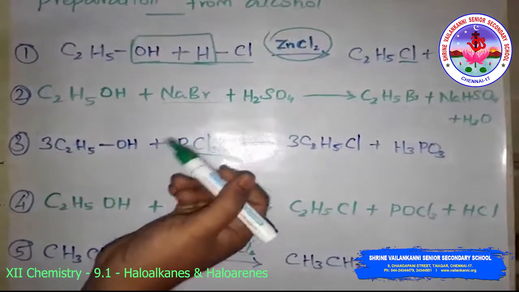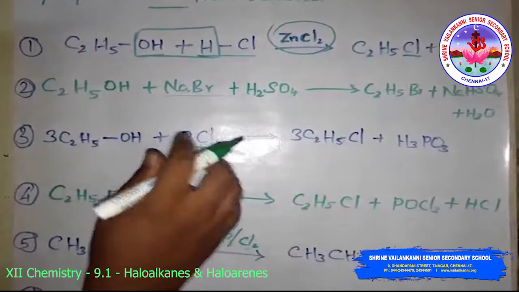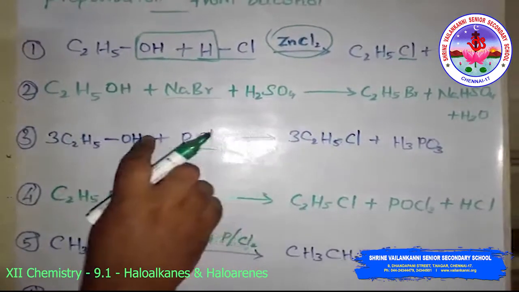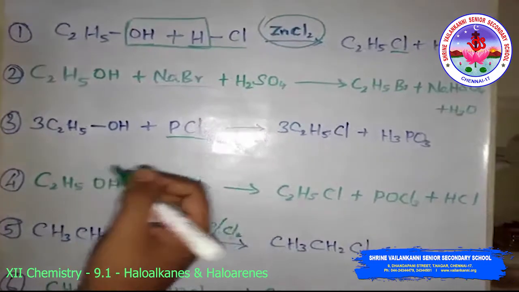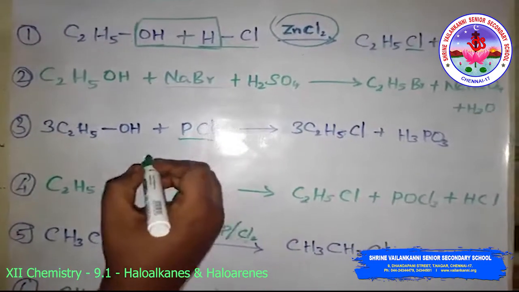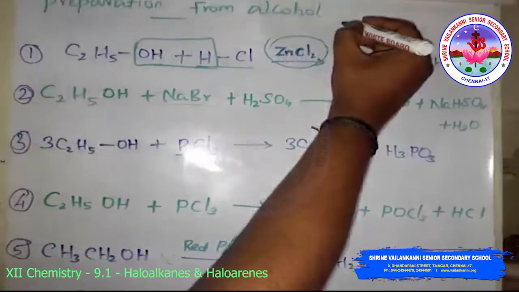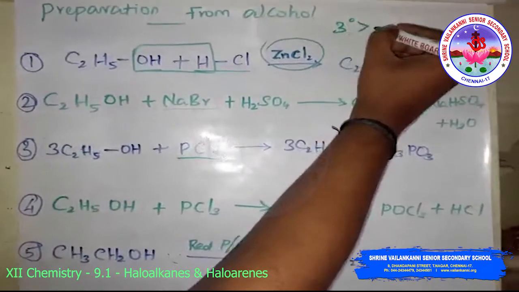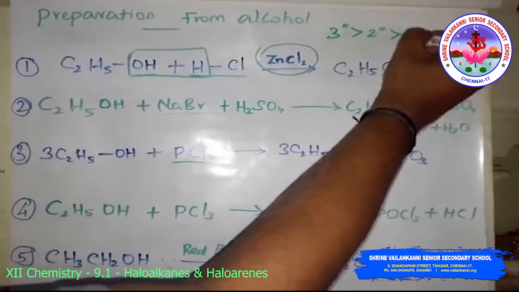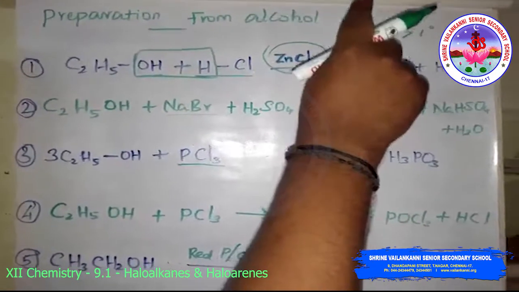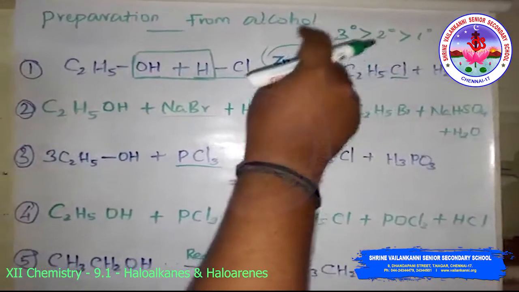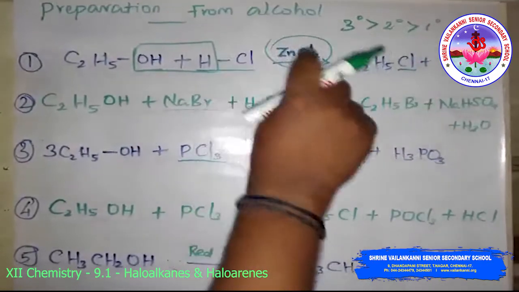Then the order of reactivity of alcohols with a given halo acid is tertiary greater than secondary greater than primary. So this is the order of reactivity of alcohol with a given halo acid.